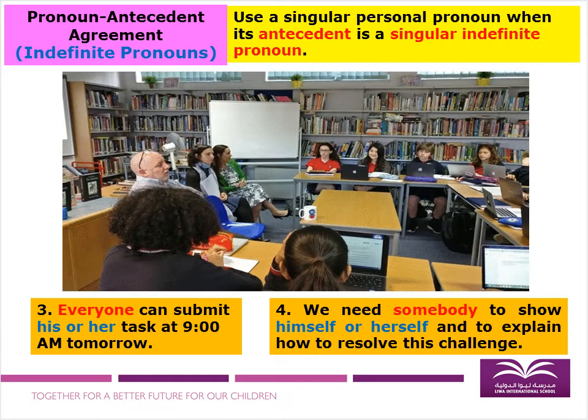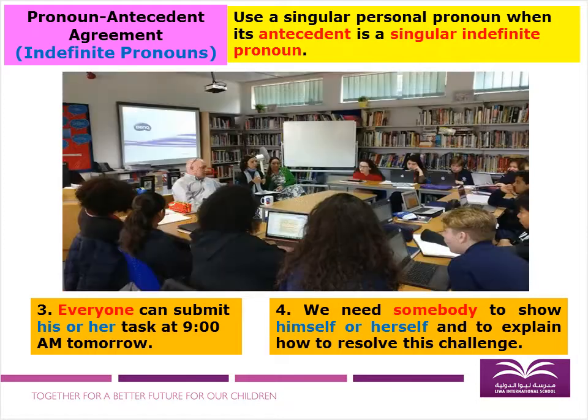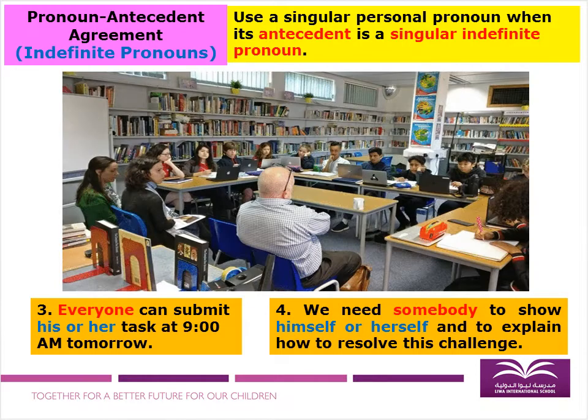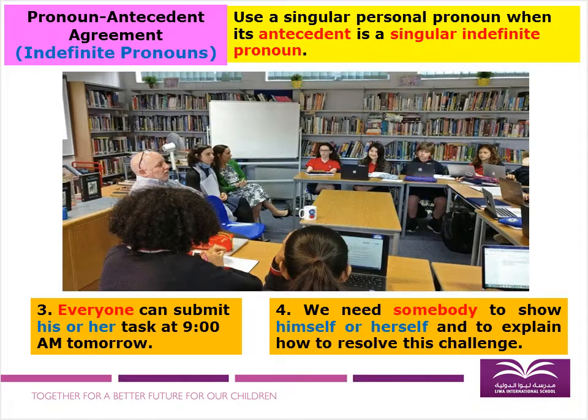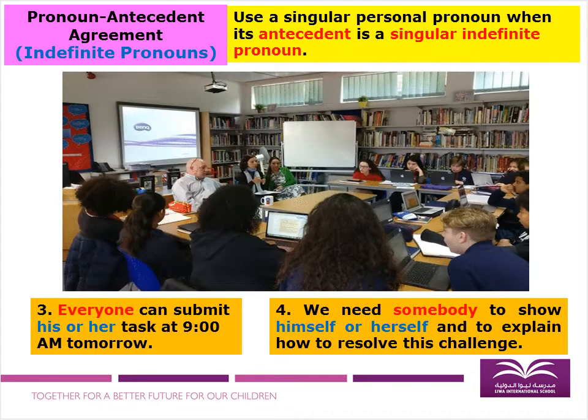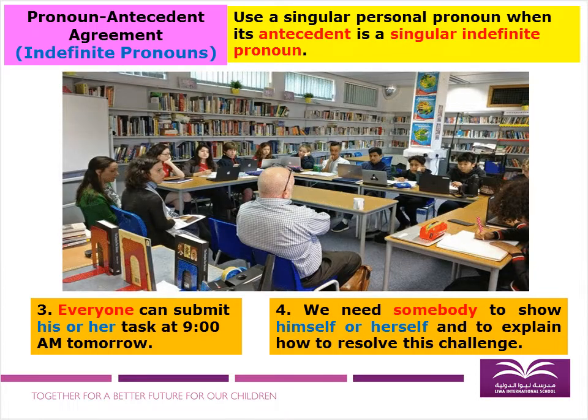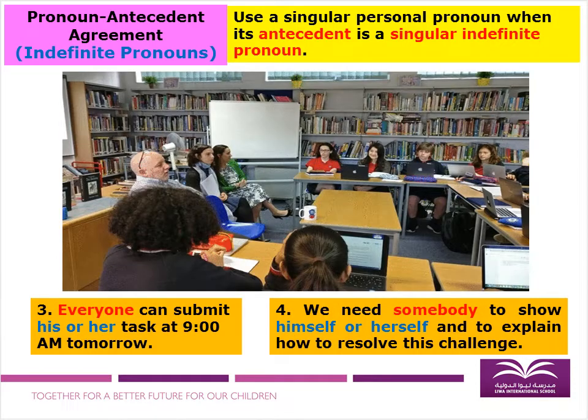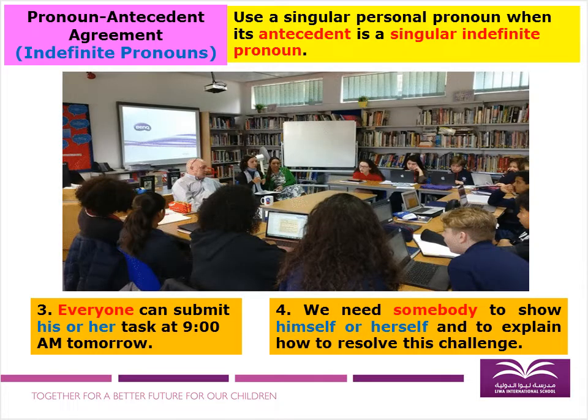Now, there are two more examples with the same rule. For number 3, look at the image. For number 3, let us use everyone. Everyone can submit his or her task at 9 a.m. tomorrow. And again, our pronoun here is his or her, and our antecedent is everyone. That's the reason why I use his or her, because I do not know the gender of our antecedent. It is an indefinite pronoun.